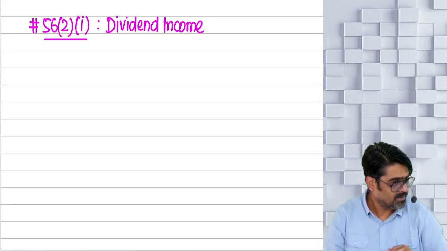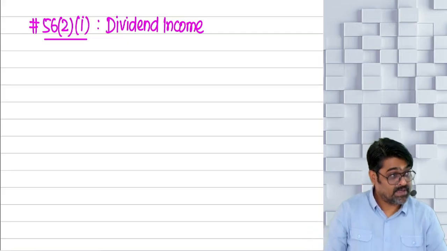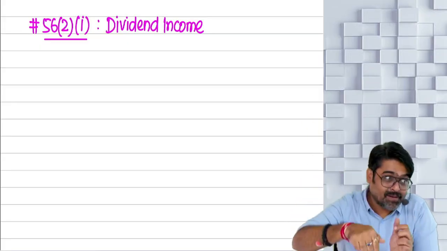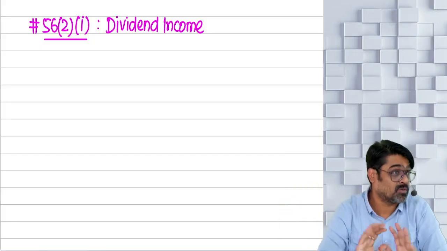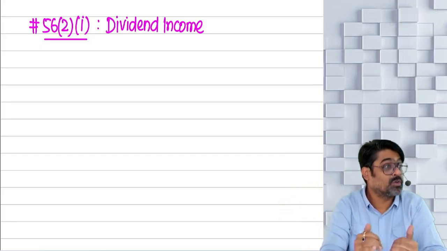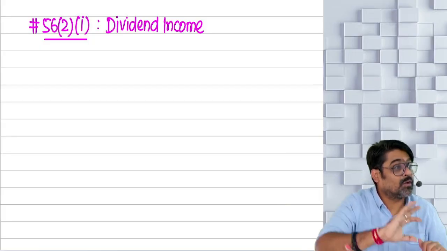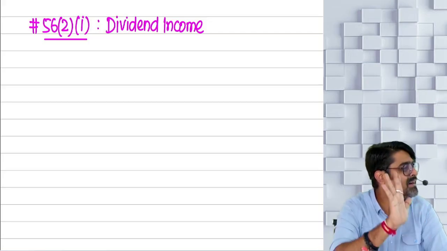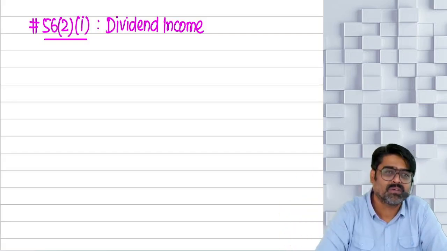Wait. Dividend on the shares of a company only, no? Dividend on shares of a company will be taxable here. No, dividend on the shares of a cooperative society will also be taxable here. Because sometimes the cooperative societies also issue shares, and on the shares of a cooperative society also sometimes you will get dividend. Where will that dividend go? IFOS. Whenever you see dividend income, you are supposed to bring that dividend income under the head IFOS.